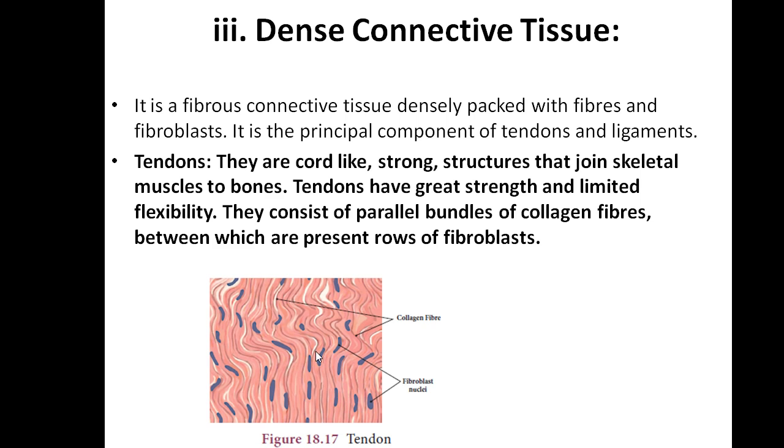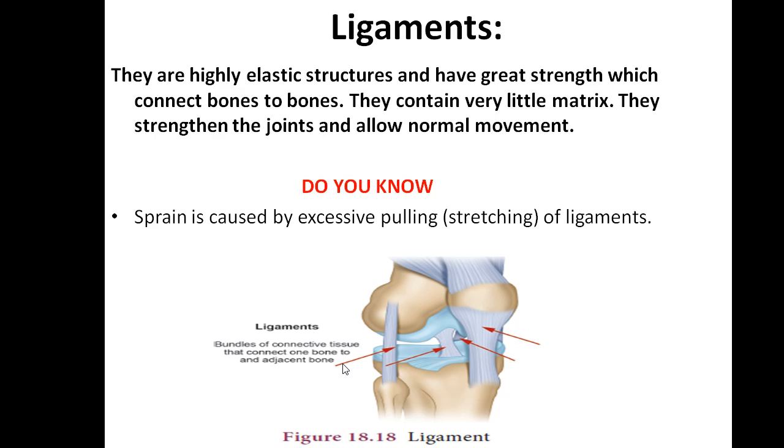The blue color is the fibroblast, which is present in between the rows. They consist of parallel bundles. That parallel bundle is called collagen fibers, and in between the parallel bundles of collagen fibers you will appreciate some different nuclei, called fibroblast nuclei.